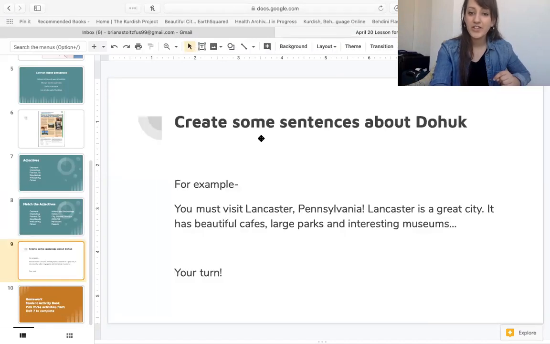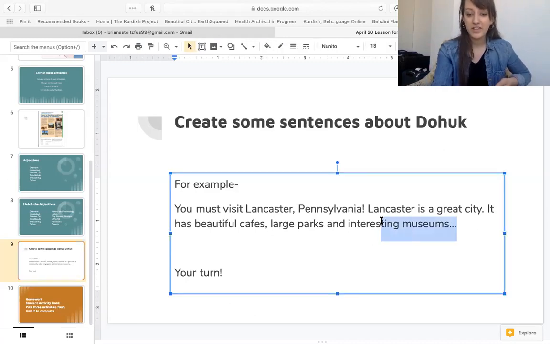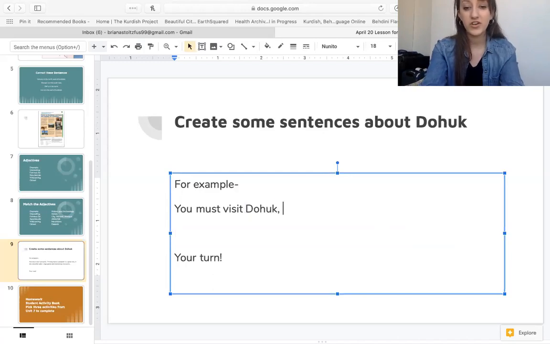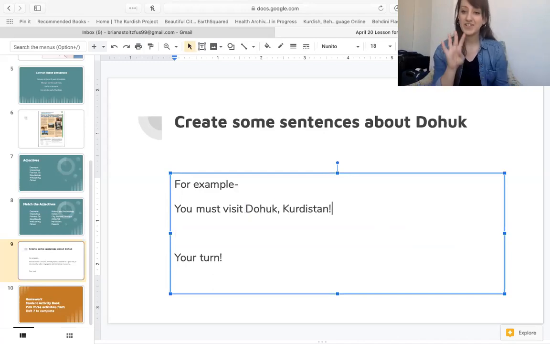Now it's your turn. Create some sentences about Duhok. Now, I come from a place called Lancaster, Pennsylvania in the United States. For example, I can say, you must visit Lancaster, Pennsylvania. Lancaster is a great city. It has beautiful cafes, large parks, and interesting museums. I want you to create 5 sentences about Duhok. Start your sentences like this. You must visit Duhok, Kurdistan. And then do 4 more sentences about Kurdistan.